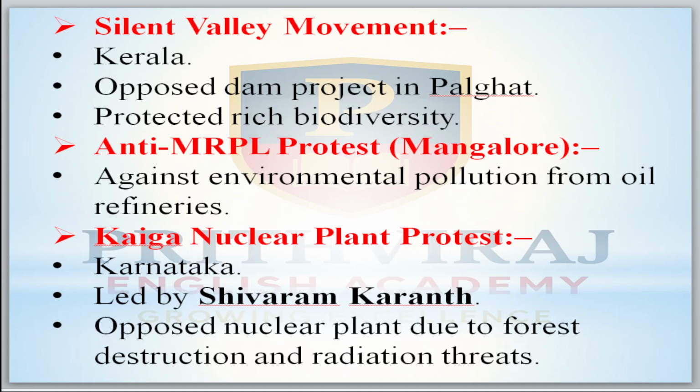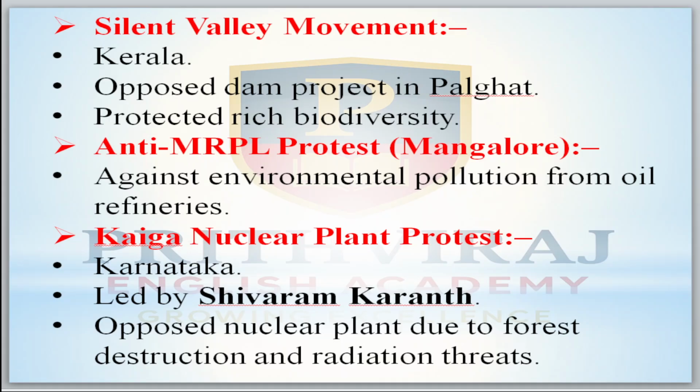Next is the anti-MRPL protest of Mangaluru. What does it mean? M means Mangaluru, R means Refinery, P means Petrochemicals Limited. Against this we started the movement called the anti-MRPL protest, against environmental pollution from the oil refineries.